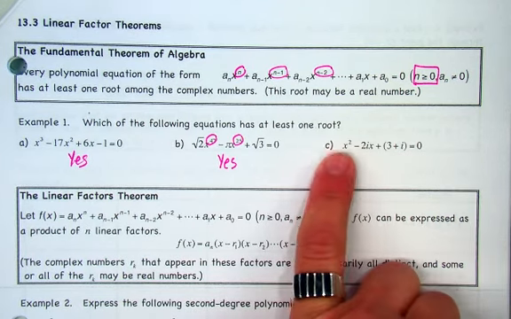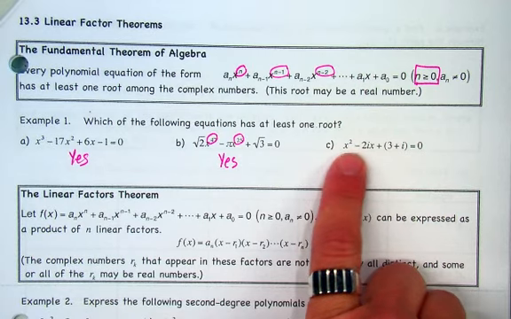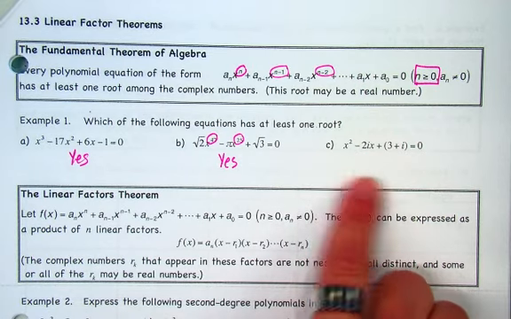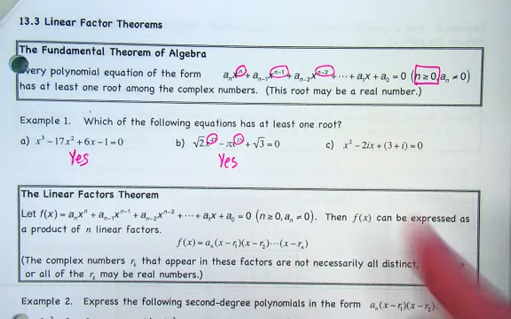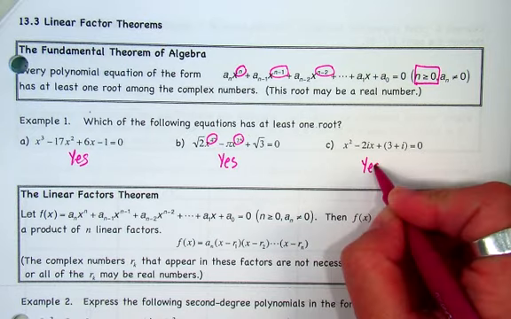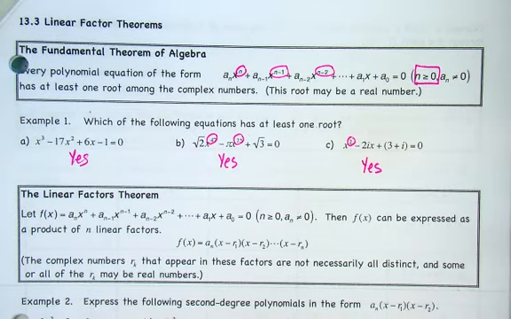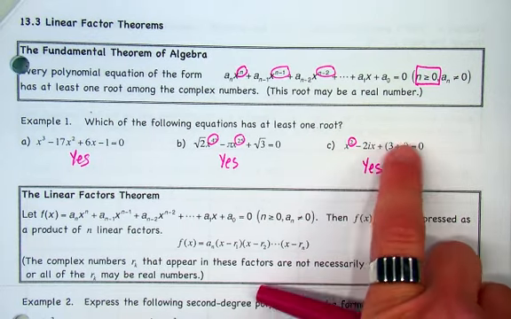All right, let me see. How about this one? Would this one be considered a polynomial? Yeah, this would still work. x squared, x to the first. Even though our coefficients are, in this case, i's, imaginaries, it still would be a polynomial.